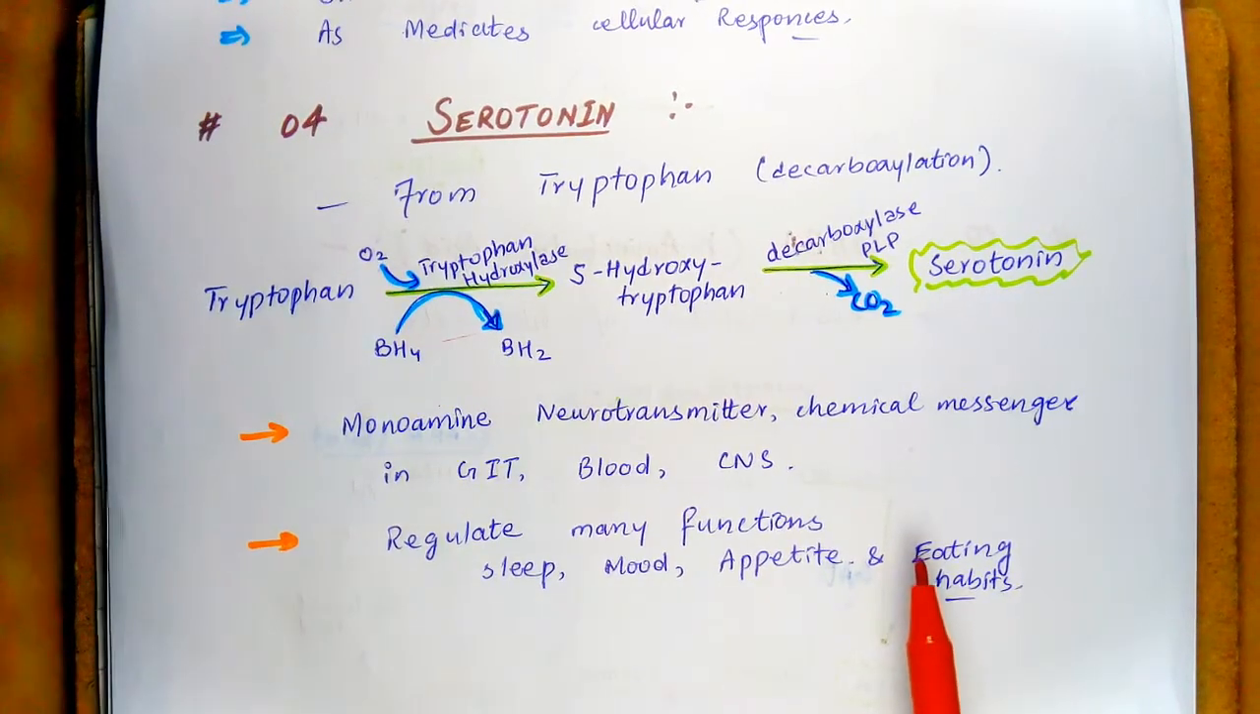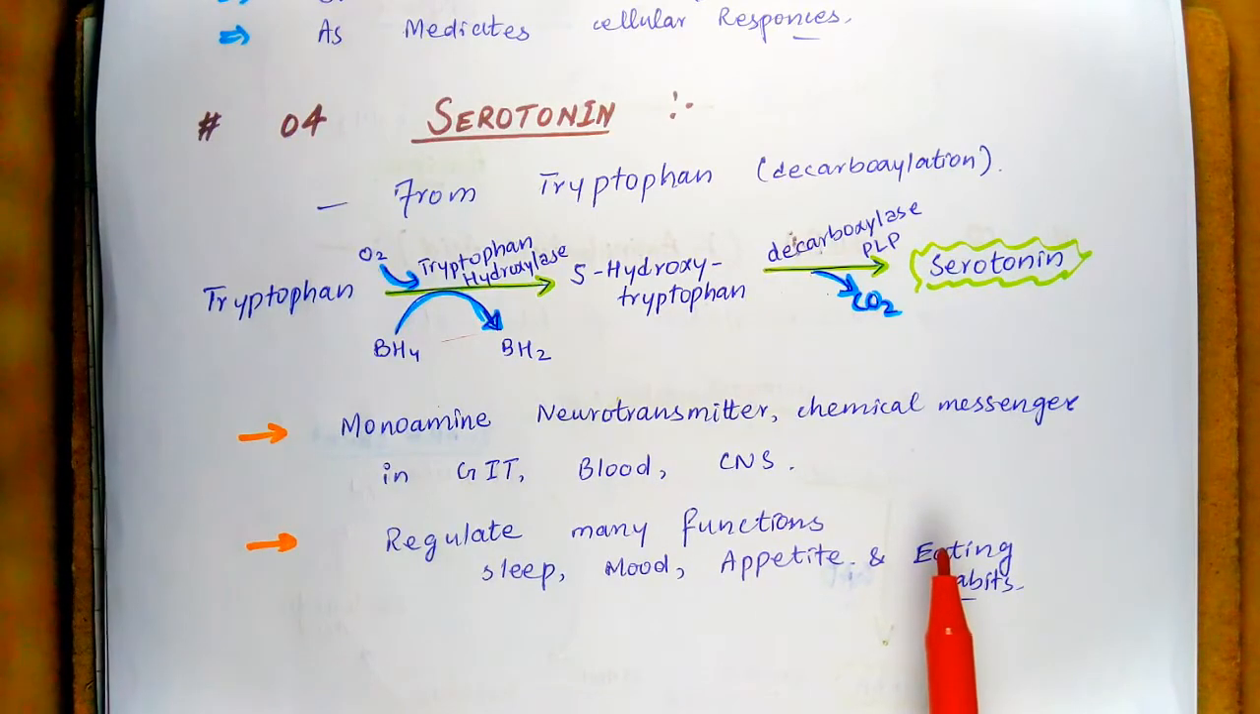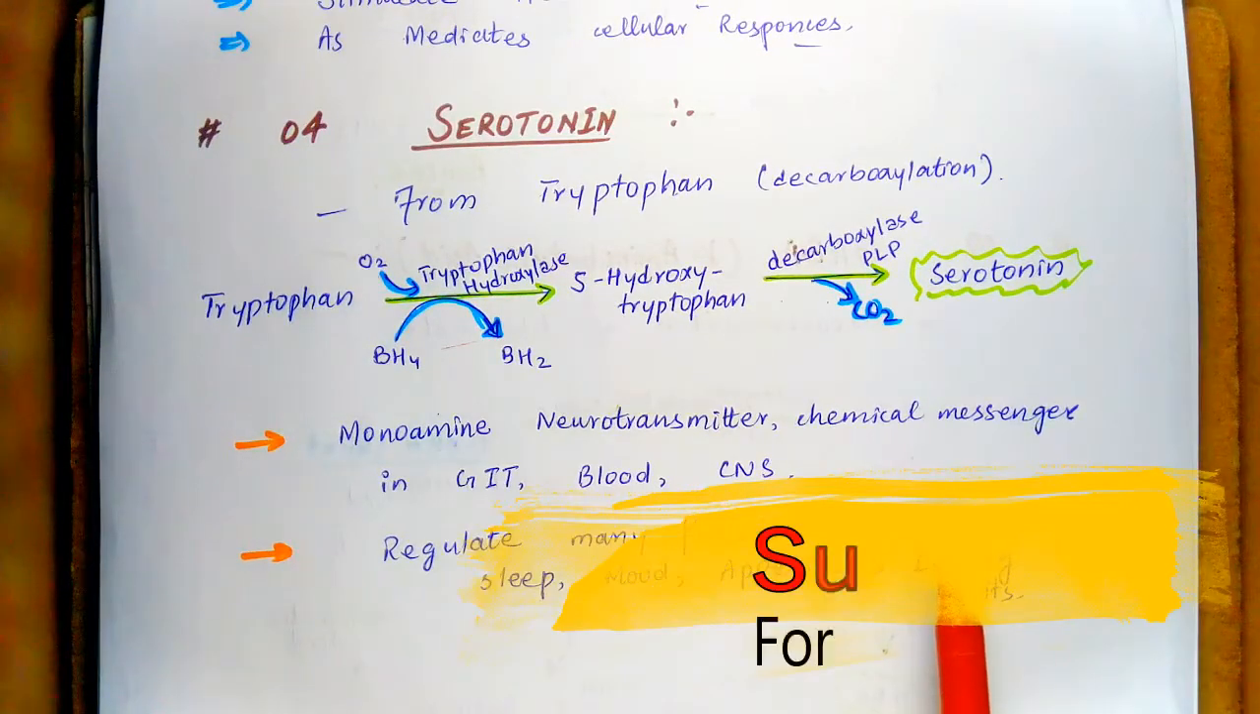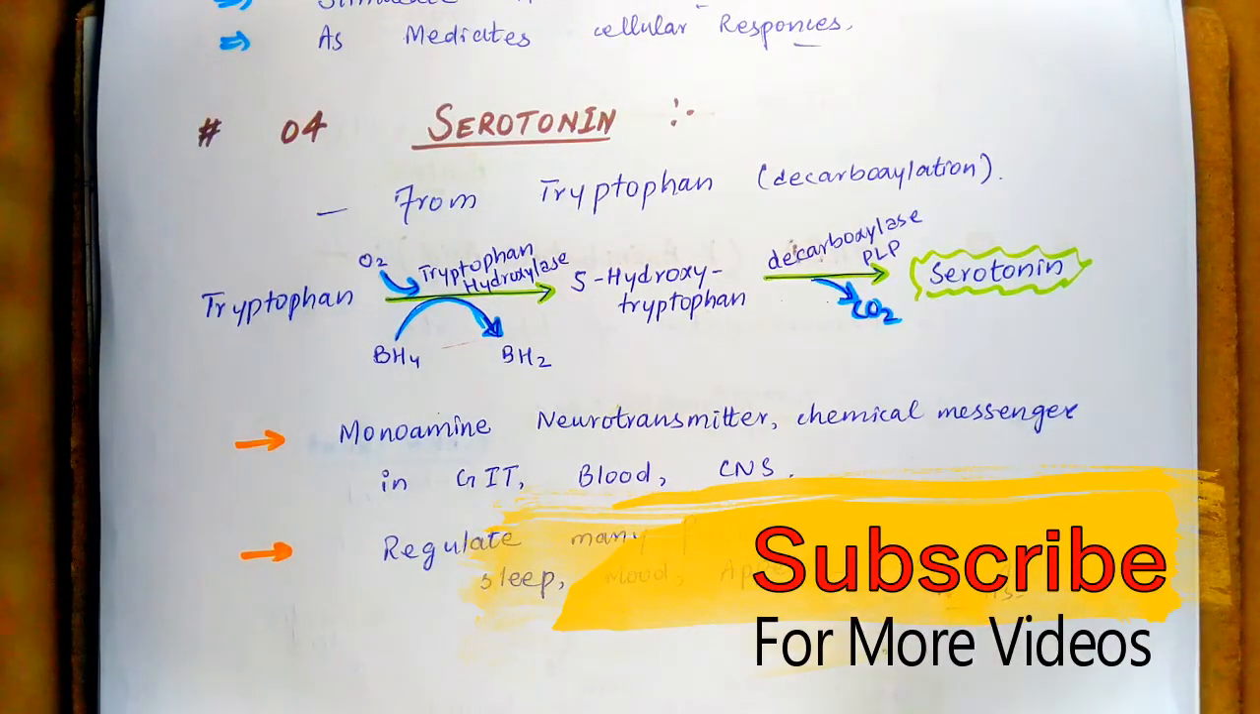So this is the biochemistry of the special products which are formed from the decarboxylation of certain amino acids.